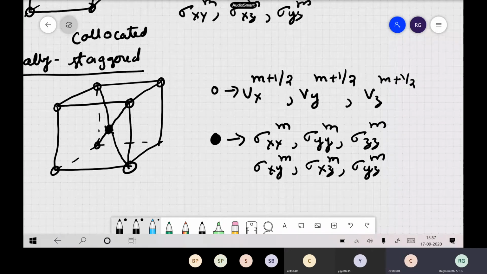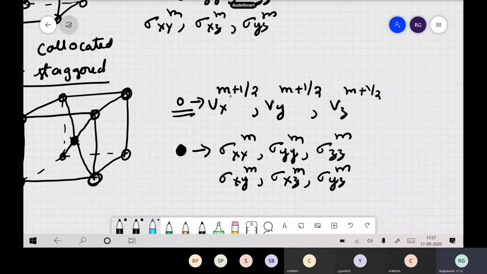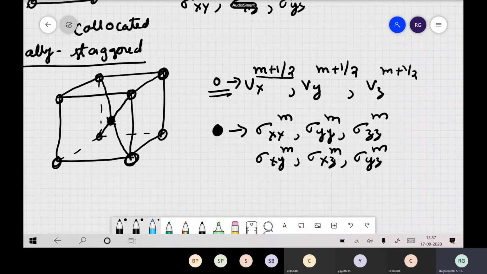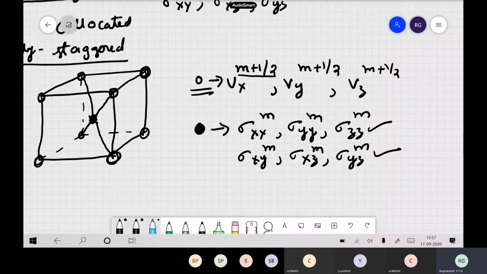We are reducing the number of unknowns of velocities at all points. No, velocities are calculated at all the points. See here, velocity is calculated here, velocity is calculated here. So at all the points you are calculating the velocity. But in time, what are you doing? You are calculating at m plus half. Whereas for stresses, instead of calculating in the full cube, you are calculating stress only at one point, the center. At the center, the normal stresses as well as shear stresses, and this is in space.